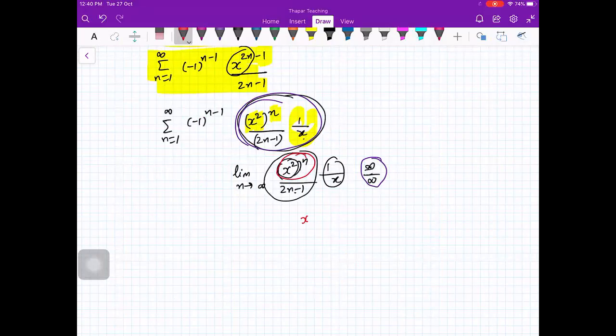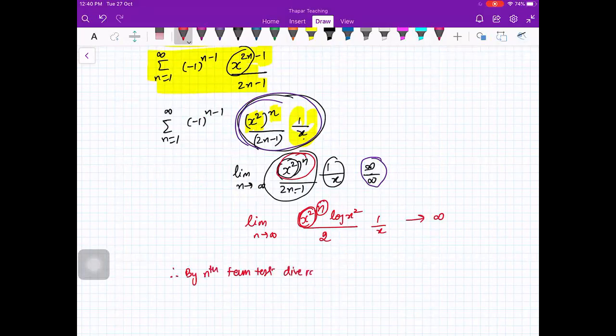X square raised to power n into log of x square divided by 2, 1 by x as such. Limit n going to infinity. Now, because this is greater than 1 and this is infinity, this goes to infinity. Therefore, by nth term test,